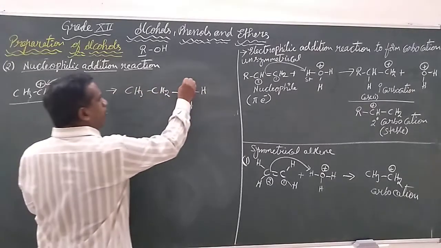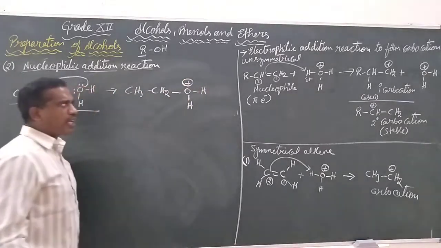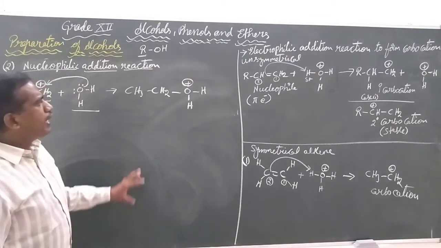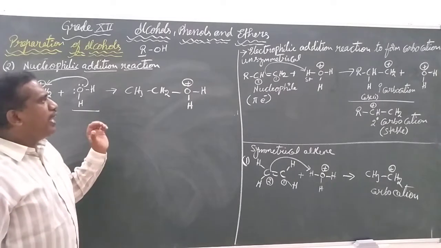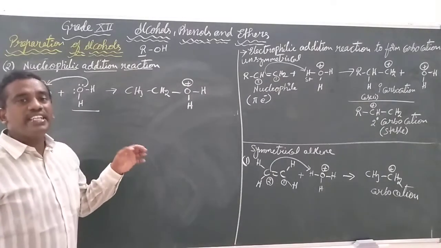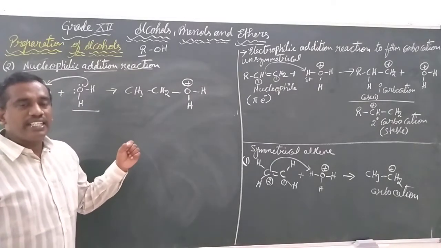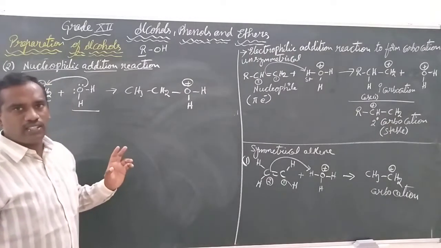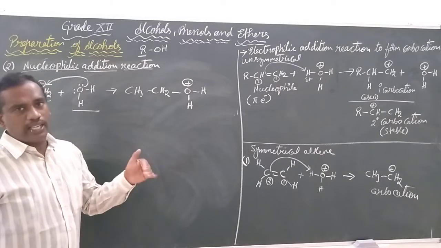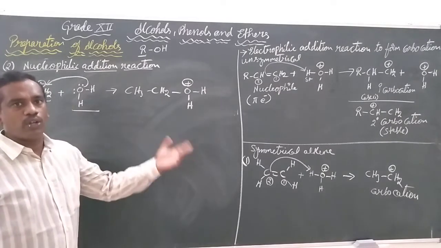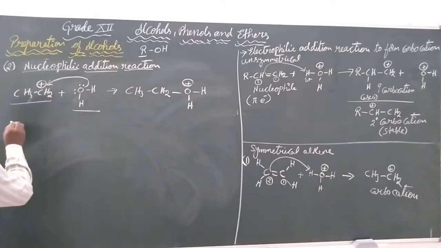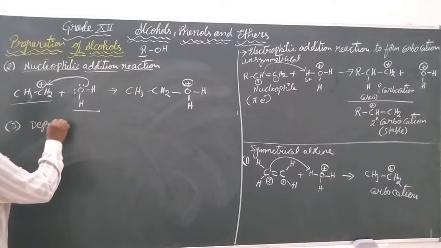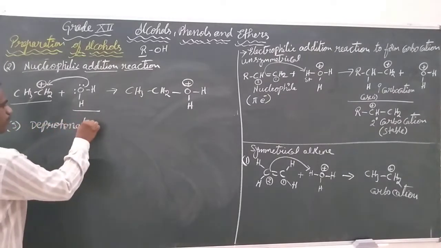after donating the lone pair, the oxygen will be bearing a positive charge. Now this oxygen needs to be stable, which means it will try to lose one of its hydrogens by reacting with one more molecule of water. That is going to be our third step. We call it deprotonation.